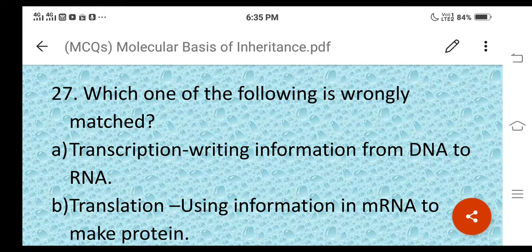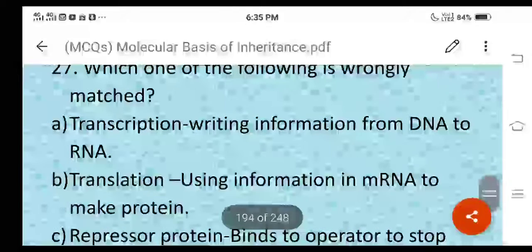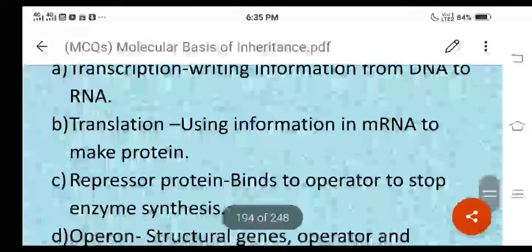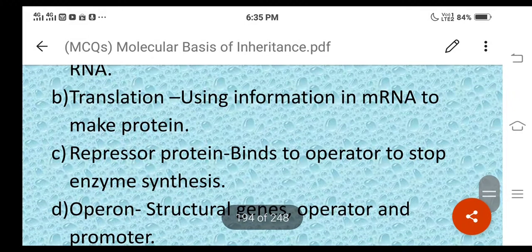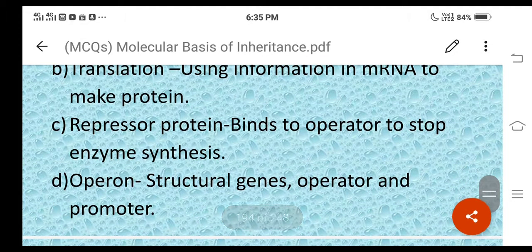The second one is translation, using information in mRNA to make protein. Then third one is repressor protein binds to operator to stop enzyme synthesis. Then fourth one, operon, structural genes, operator and promoter. And this is correct one.